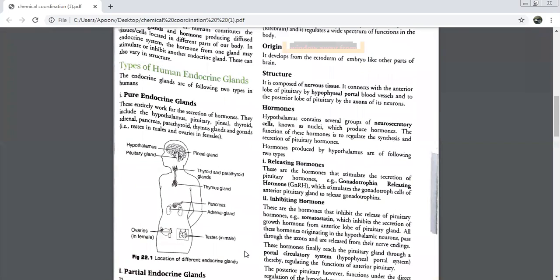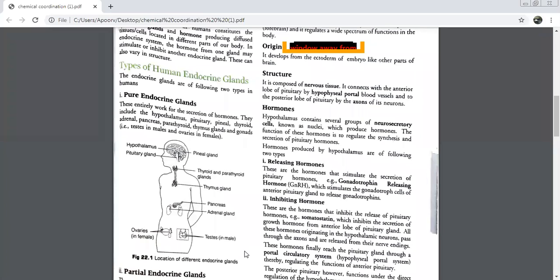Which part of the pituitary is directly connected to the hypothalamic neurons? Posterior pituitary. If you attend the classes, you'll be able to see and understand. The anterior part of the pituitary is indirectly connected to the hypothalamus with the help of a portal system. Name the portal system. Hypophyseal portal system. Very good. And the hormones which are released by the hypothalamus, what are they called? Releasing hormones.